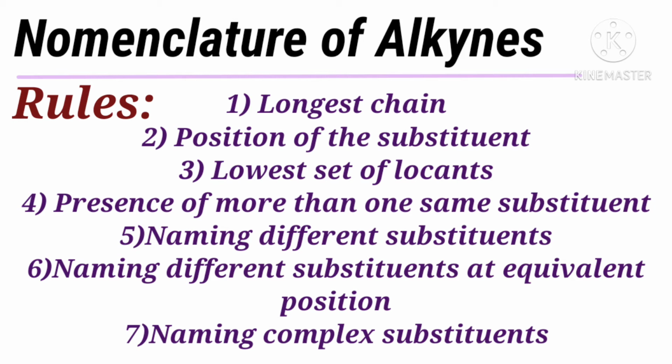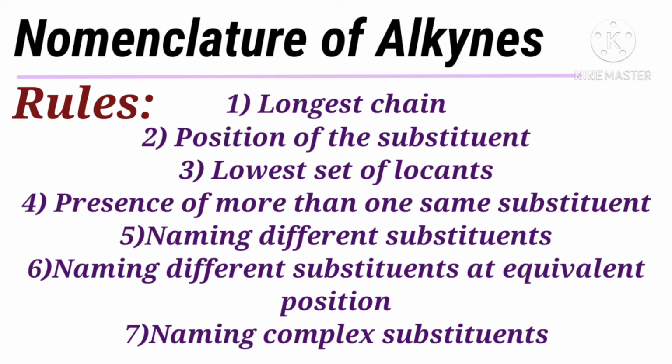The first one is the longest chain. Select the longest continuous chain of carbon atoms, which may or may not be horizontal. That chain is called the parent chain or main chain. The other carbon chains attached to it are known as side chains, or substituents. Next is the position of the substituent.